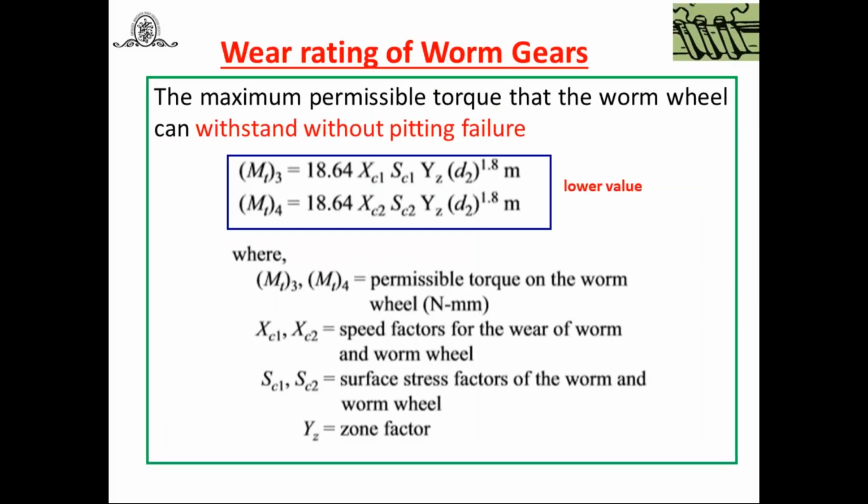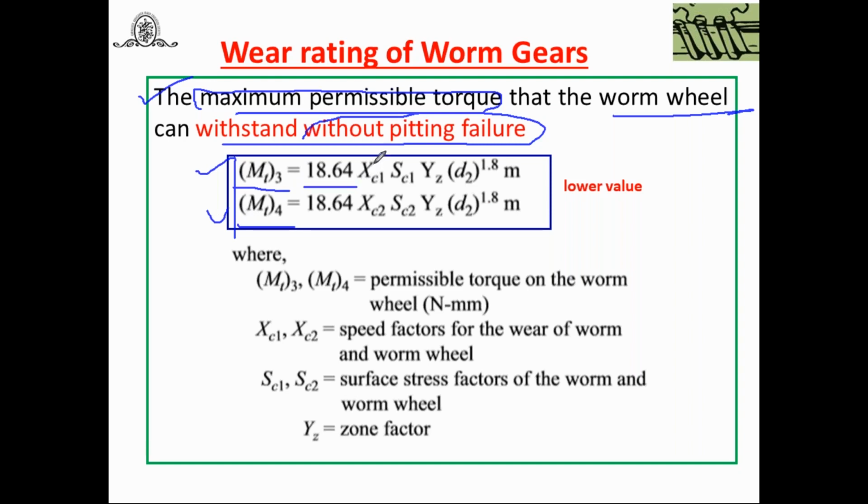Similarly, now we have to find out the power transmitting capacity based on wear rating. How to find out? According to the same code, we have to find out the maximum permissible torque that the worm wheel can withstand without pitting failure. For that purpose, again two relations are given in the code and data books: MT3 and MT4. MT3 is 18.64 XC1 into SC1 into YZ into D2 raised to 1.8 into M. Similarly, MT4 is 18.64 into XC2, SC2, YZ, same in both equations, D2 raised to 1.8 into module.